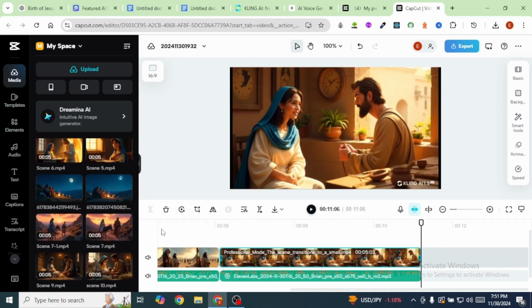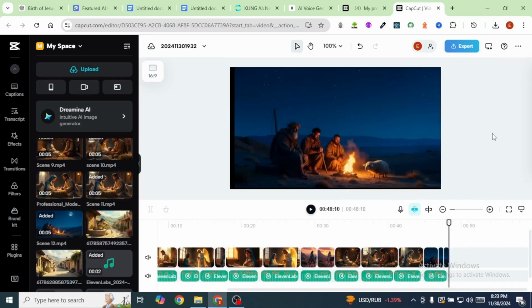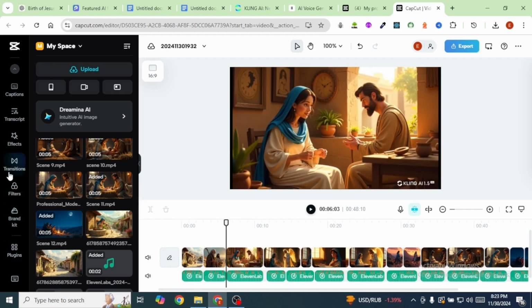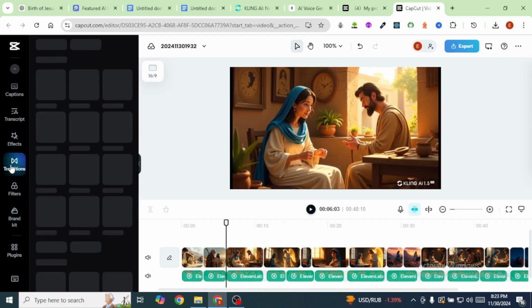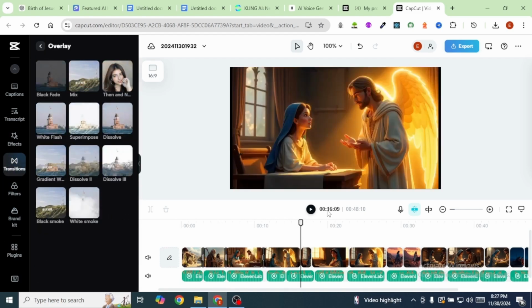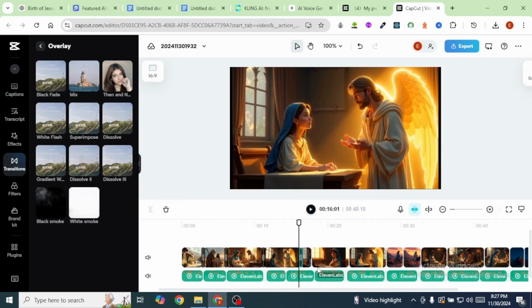Using the same procedure, I'm going to put together the remaining scenes for our video. Next step is to add transitions between the different scenes. To do that, you're going to come over here to our left, and you're going to click on transitions, and I'm going to select mix. I'm going to add the same transition across the different scenes.